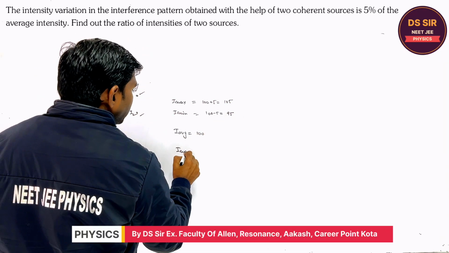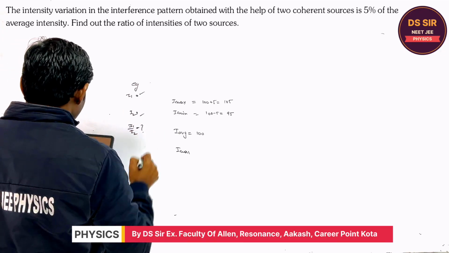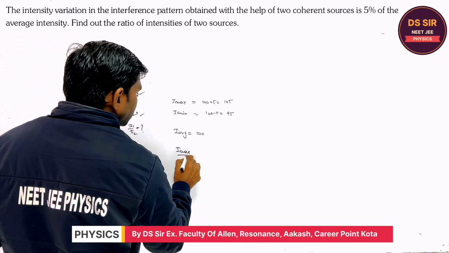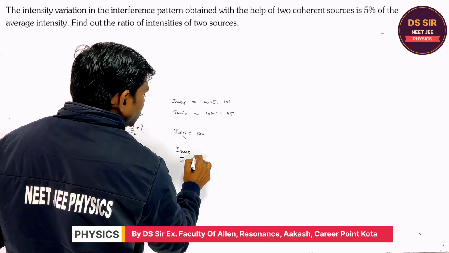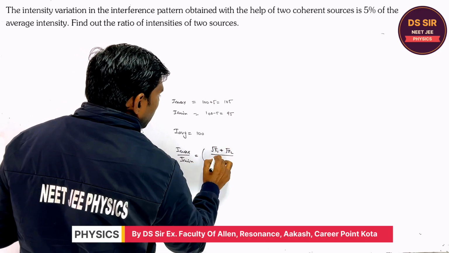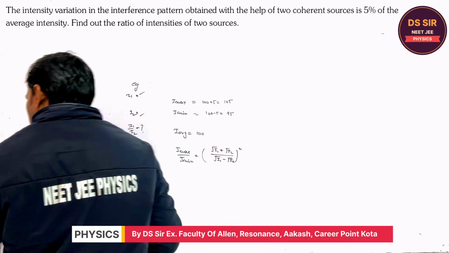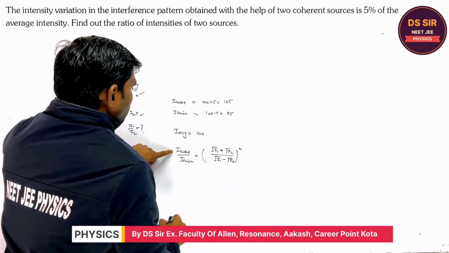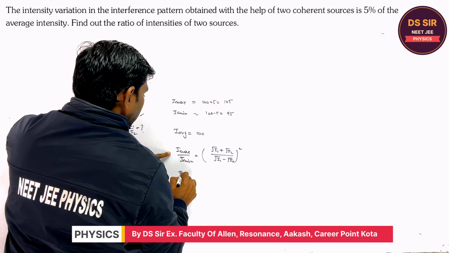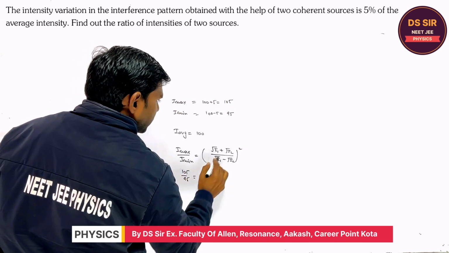And they are asking the I1 upon I2 ratio. So the Imax upon Imin ratio is nothing but root I1 plus root I2 whole square upon root I1 minus root I2 whole square. Is it clear or not? So maximum is 105 and minimum is 95.